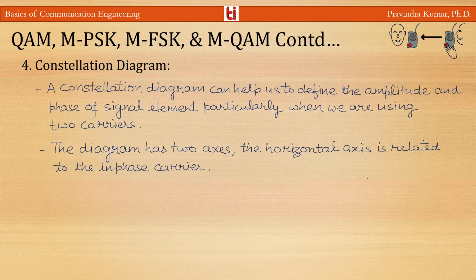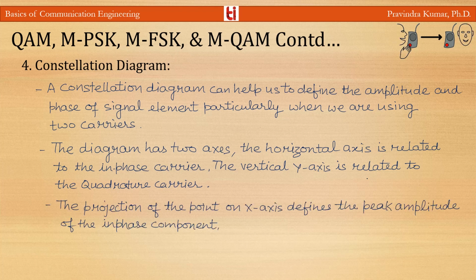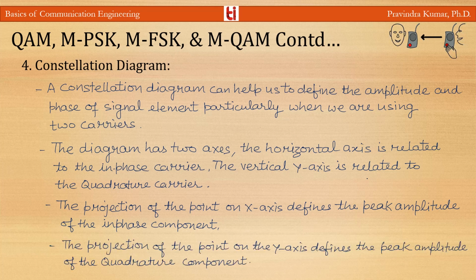The diagram has two axes. The horizontal axis is related to the in-phase carrier and the vertical axis is related to the quadrature carrier. The projection of the point on the x-axis defines the peak amplitude of the in-phase component, and the projection of a point on the y-axis defines the peak amplitude of the quadrature component.